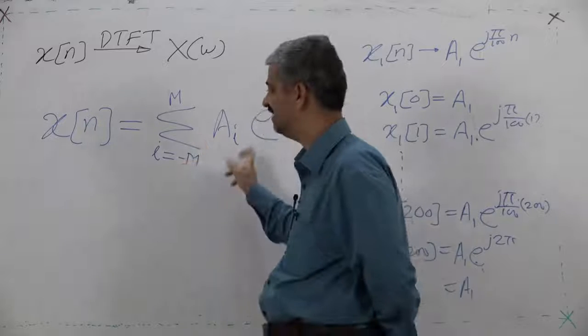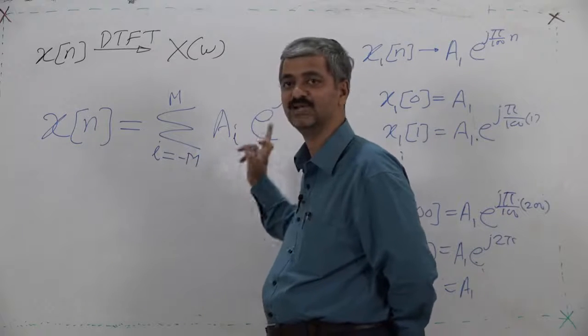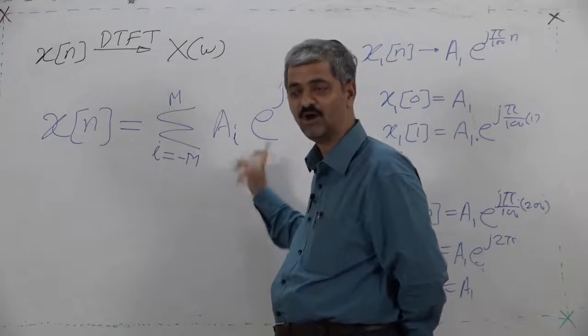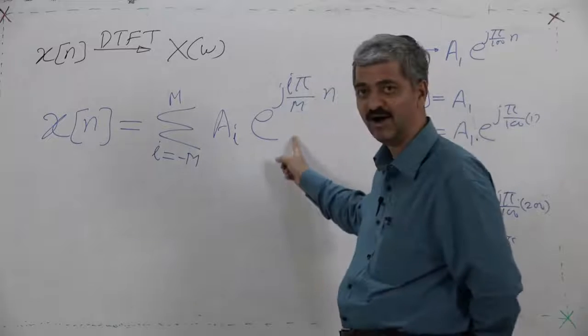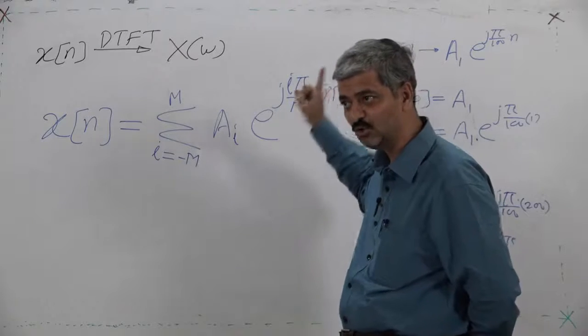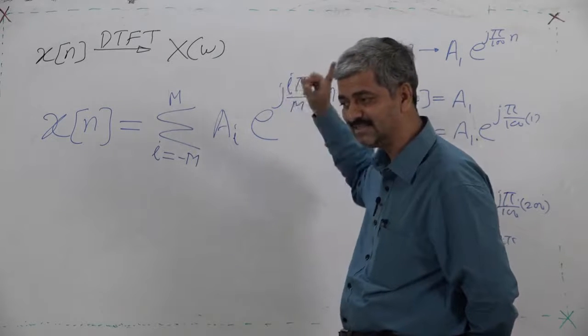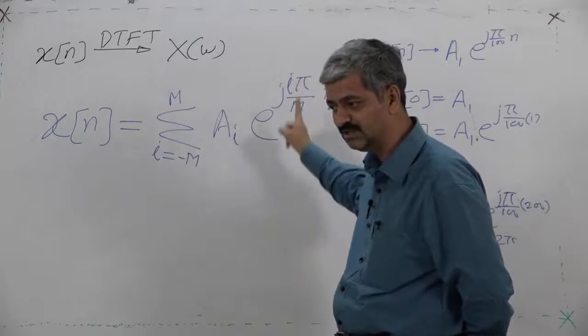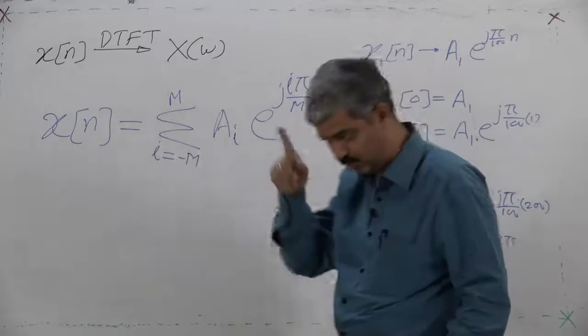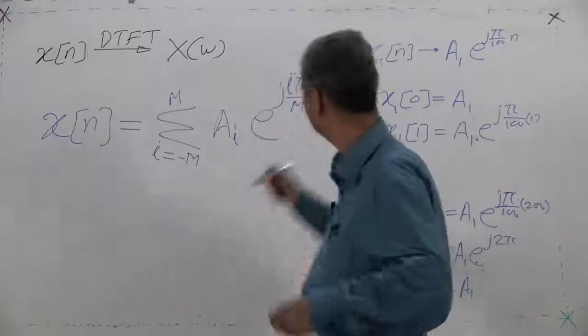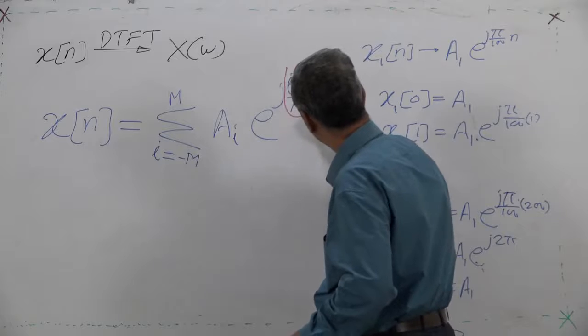All these sequences are repetitive sequences, because each is a rotating point rotating at a certain speed. Focus on omega.